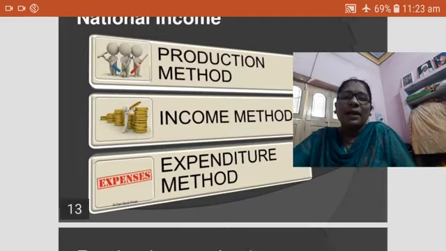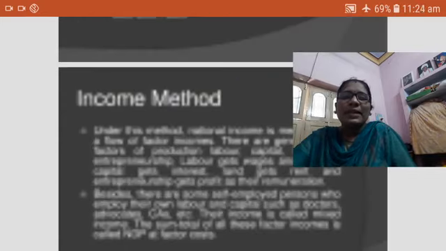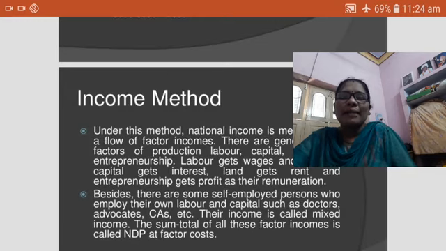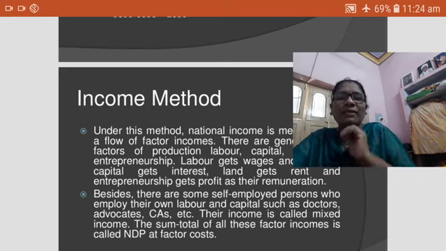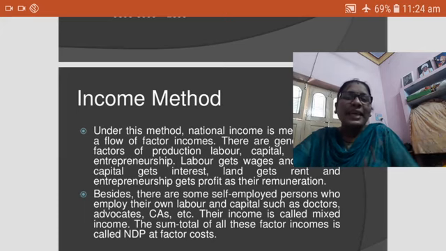The second one is the income method. What is that? Income method means all the incomes earned by all the factors of production. How many factors? Four factors: land, labor, capital, entrepreneur or organization. These are the four production factors. Their incomes are added to get the national income.